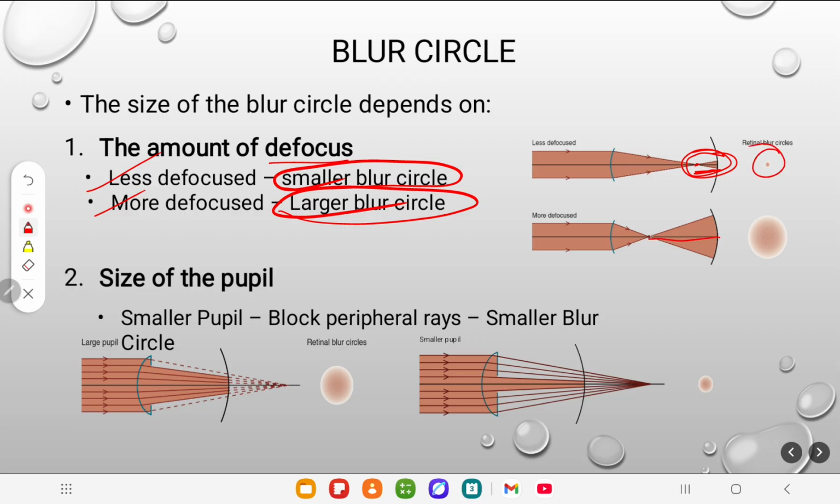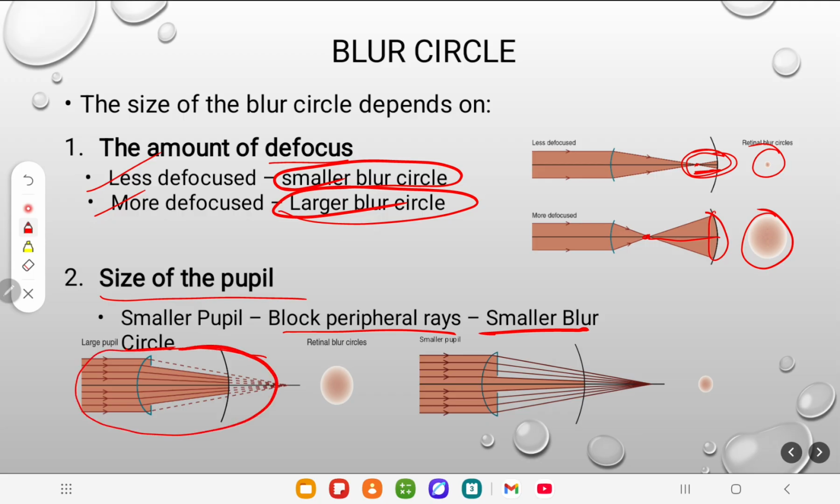If it is very far from the retina, it forms a larger blur circle. And the size of the pupil matters: a smaller pupil blocks the peripheral rays and gives a smaller blur circle. A larger pupil gives a larger retinal blur circle, and a smaller pupil gives a smaller retinal blur circle.